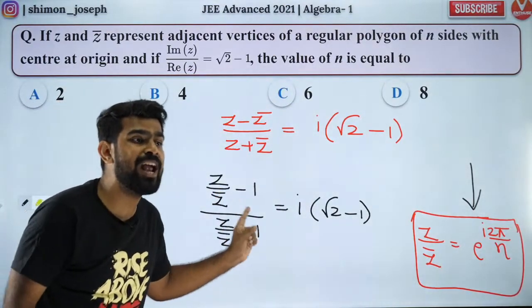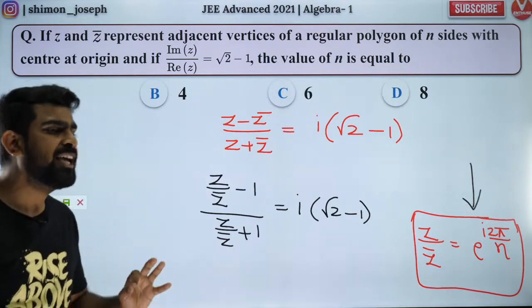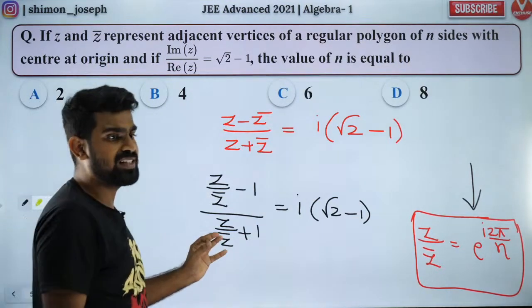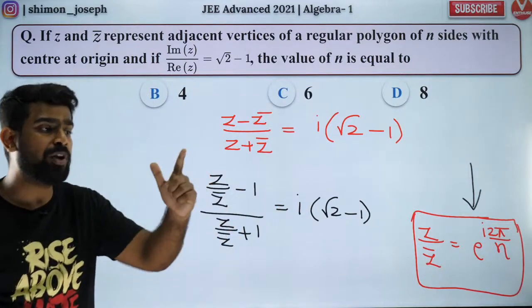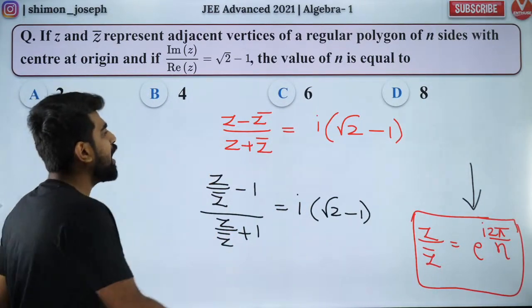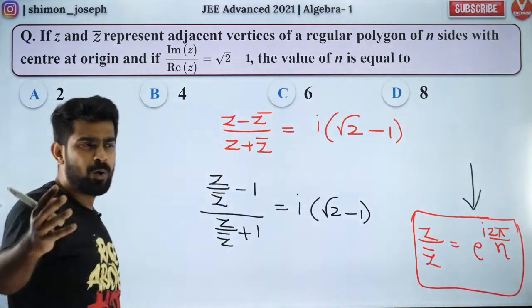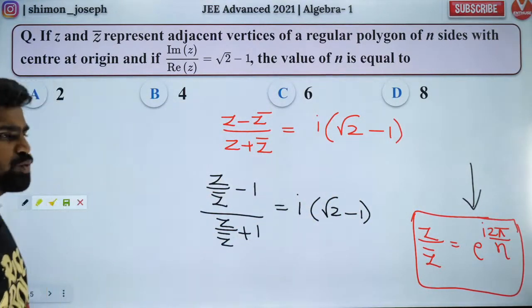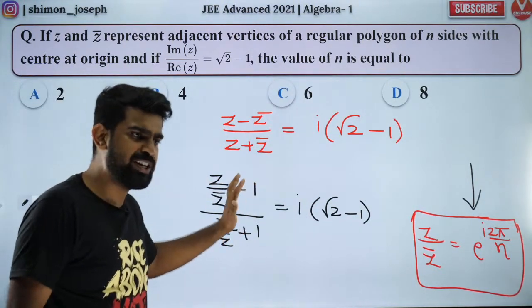Beautiful. Look at the way I manipulate my question. Componendo dividendo, yes, you can do that. But the problem is you have to add and subtract 1 over here. So you can do that also. It's your wish. Whichever you find suitable, do that. Got it? Are you all clear with it? Did you all like it?